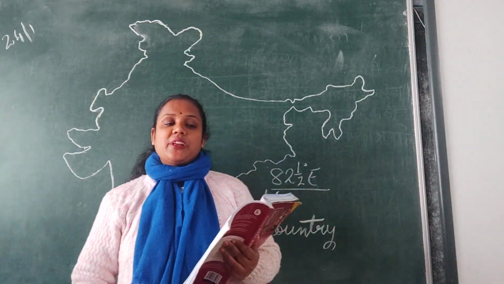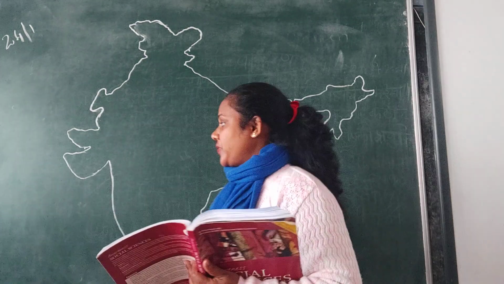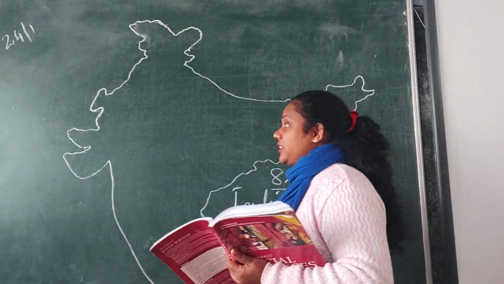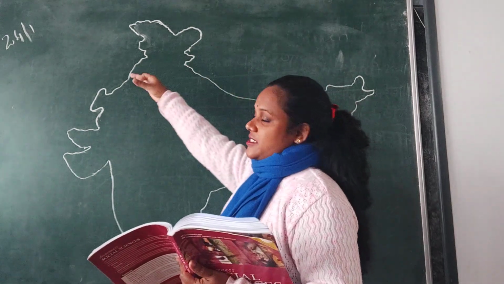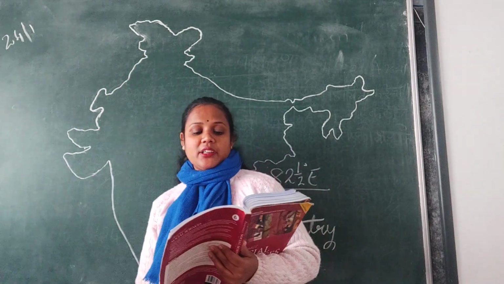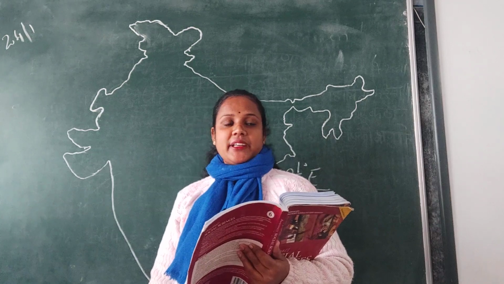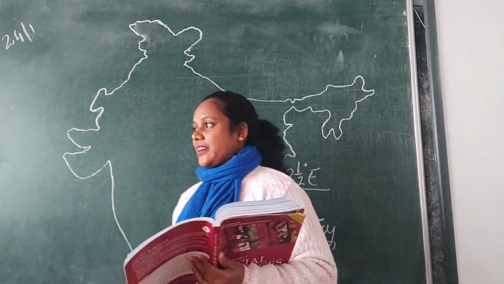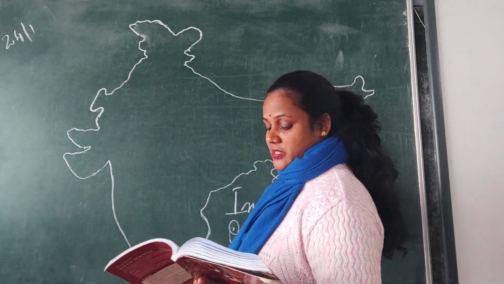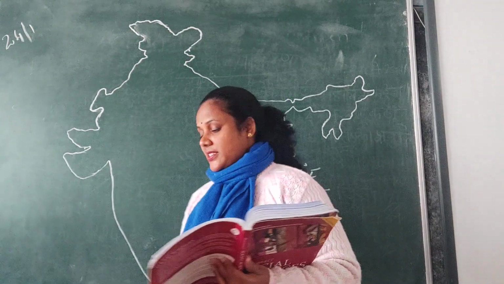And we learned there are different neighbors of India. In the south we have Sri Lanka, then Nepal, China, Bhutan, Pakistan. All together we have got 7 neighbors. China, Nepal, Bhutan are in the north, Bangladesh and Myanmar in the east, Sri Lanka in the south.